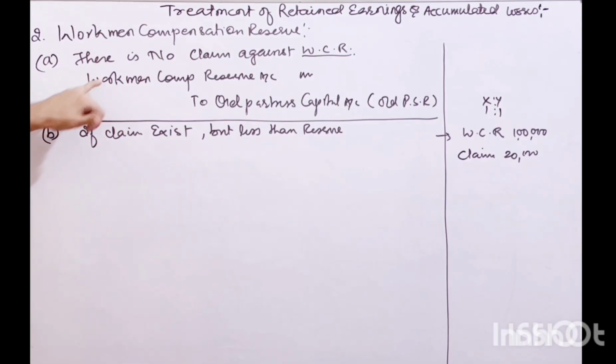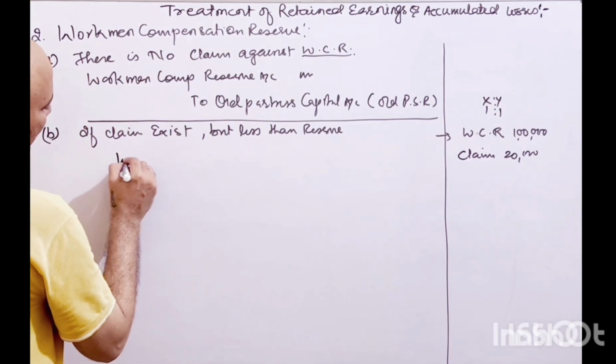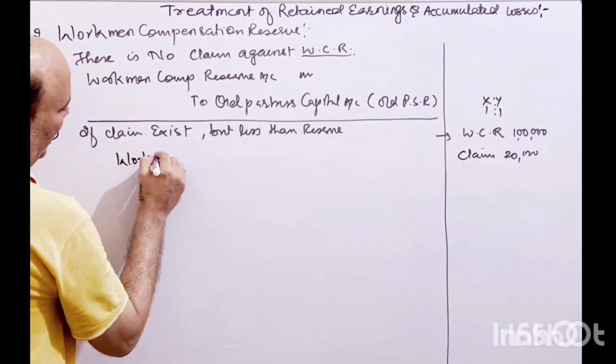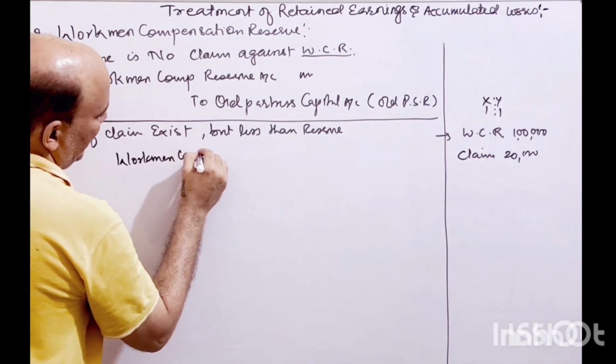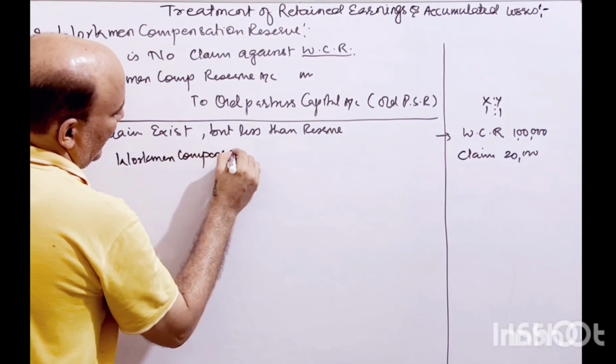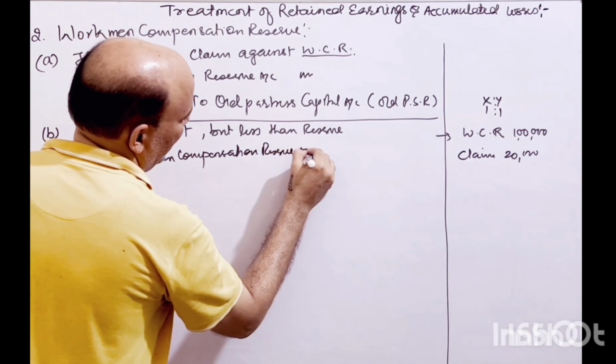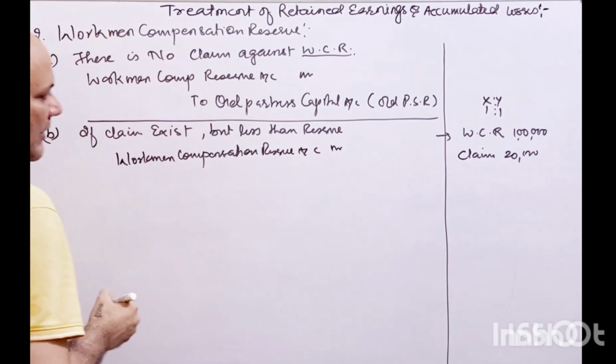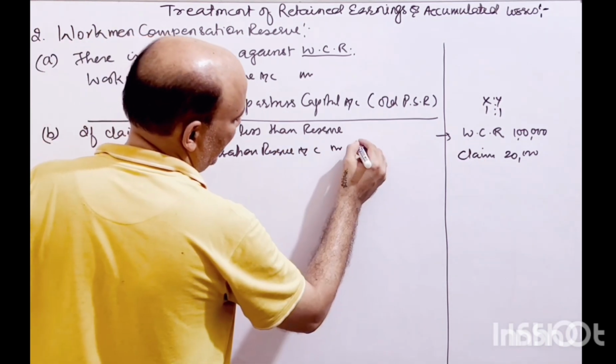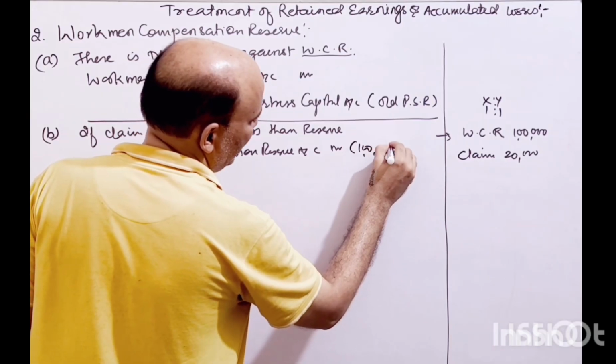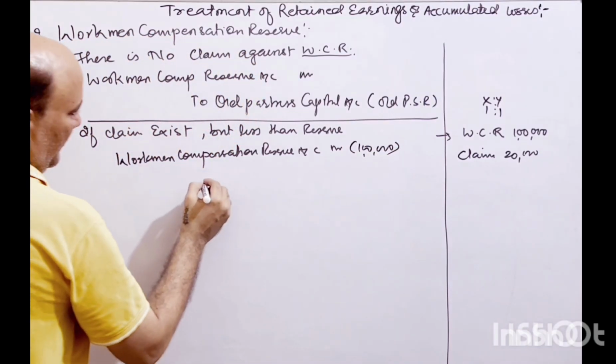With the help of the workmen compensation reserve, you will debit workmen compensation reserve account with the whole amount. Let's say in this condition 1 lakh rupees, the example which I have given.